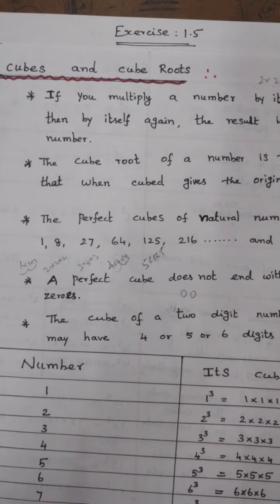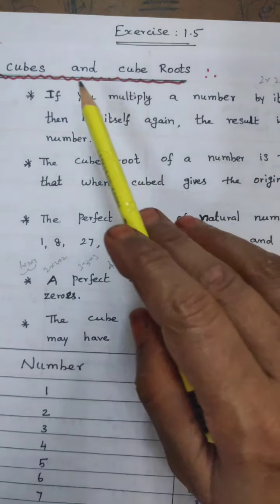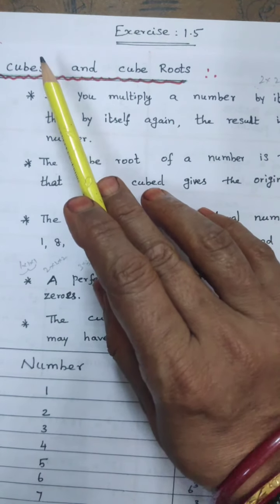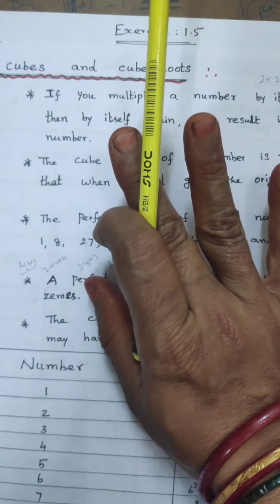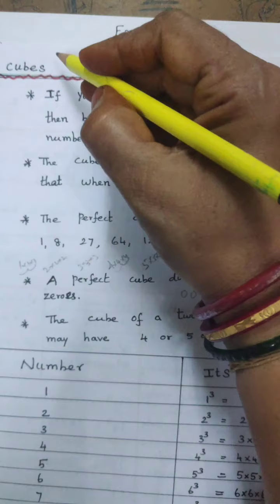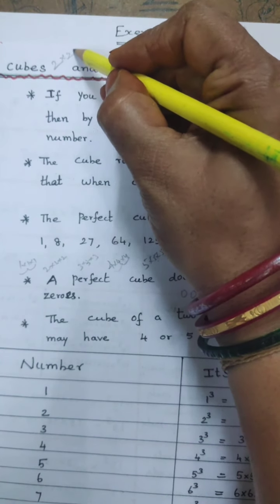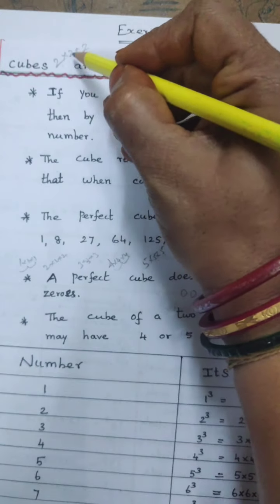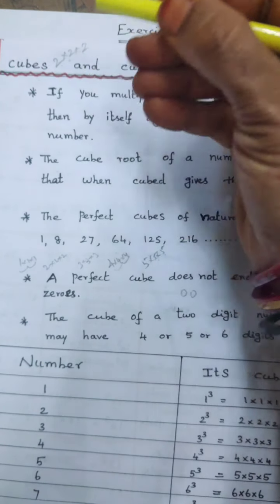Today, exercise 1.5: cubes and cube roots. What is the meaning of cube? One number multiplied 3 times is called the cube. For example, I select 2. How many times do we multiply? 3 times: 2 into 2 into 2. 2 2s are 4, 4 2s are 8. This is called the cube number.